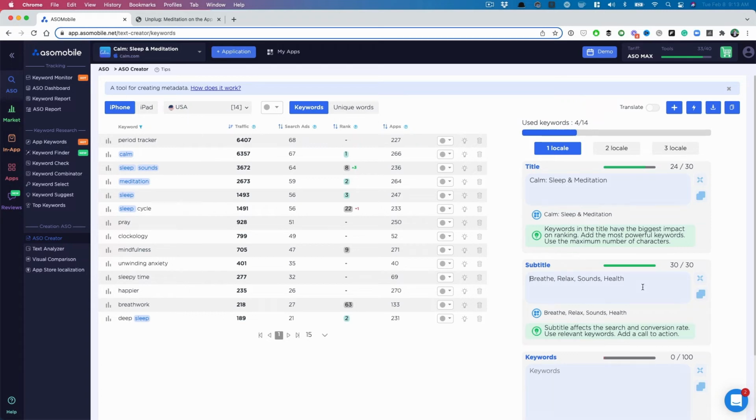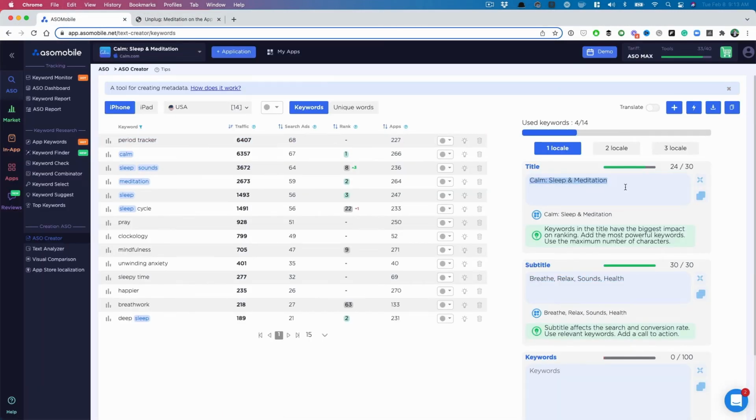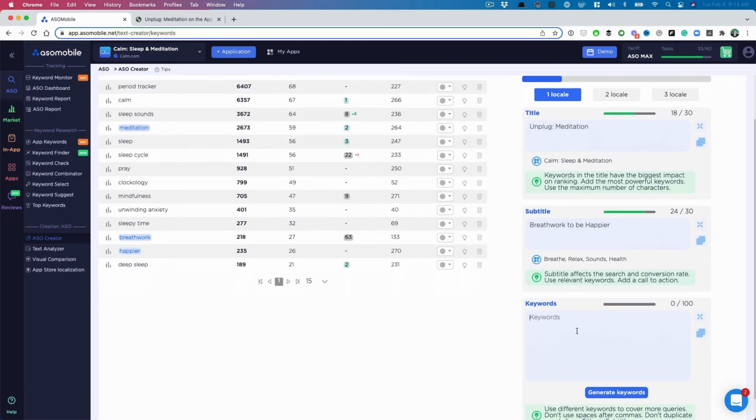So let's say I'm now doing unplug, right? And I'm going to copy and paste this. So again, I'm using calms stuff, but unplug. Okay, cool. Now I've only used meditation so far. I want to do breath work. Breath work to be happier, right? Now I've started using this because now what I want to start doing is going off of the search ads traffic. Okay, then we can go deep sleep.